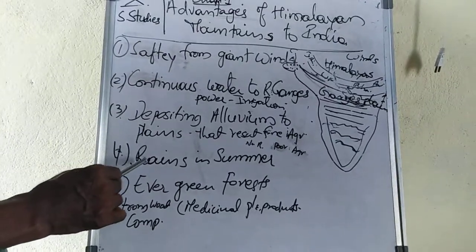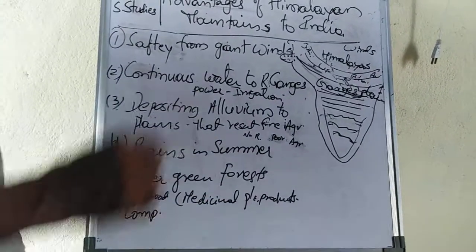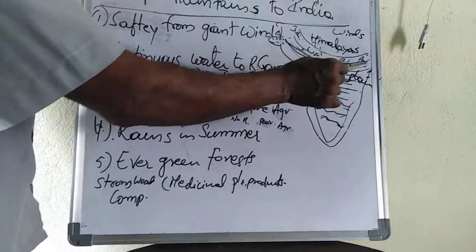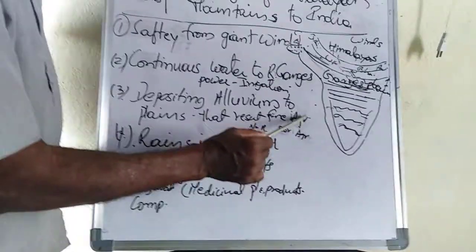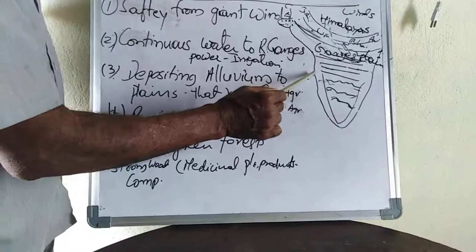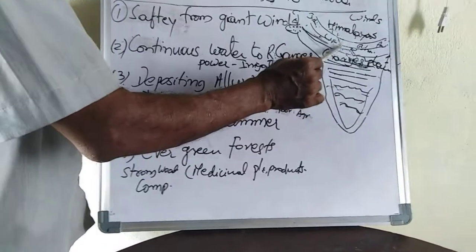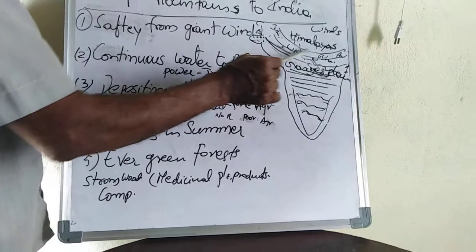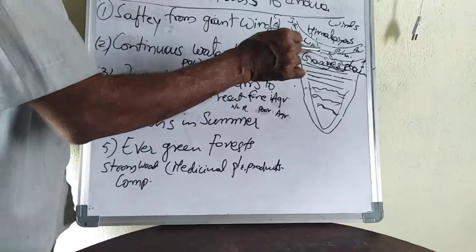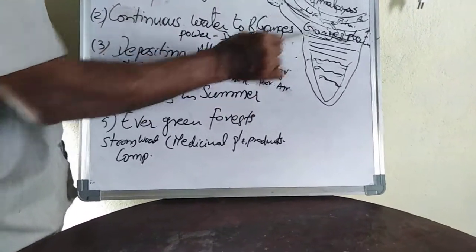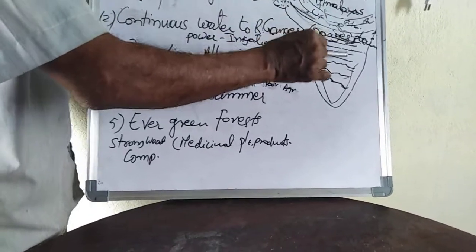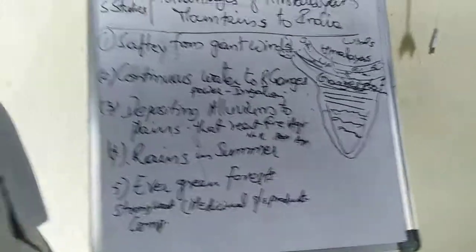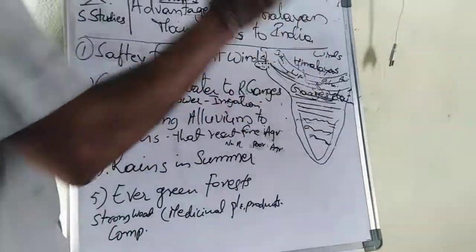Now, fourth point, rains in summer. Because these mountains are located here, the winds blow from this side and are broken. These Himalayan mountains break the winds which carry water from the Arabian Sea and cause rains in the summer season in all other parts of India, particularly in the plains.